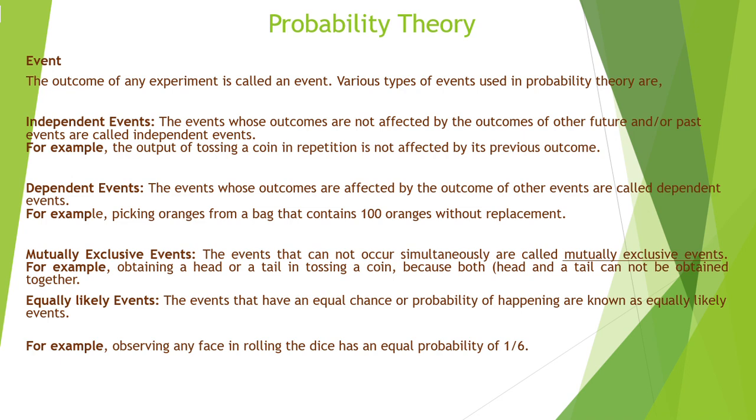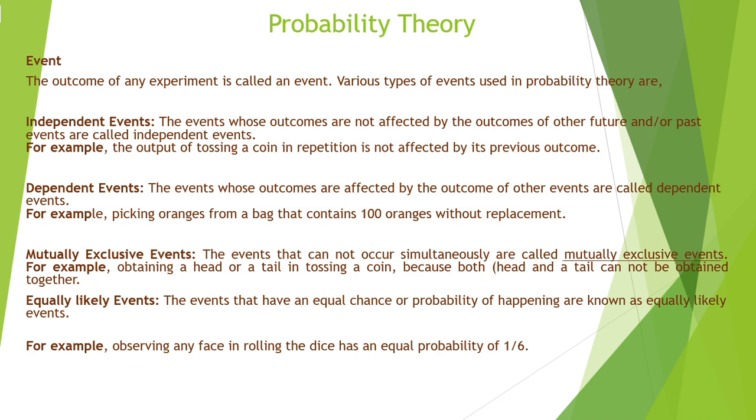Correct? Dependent event. What is a dependent event? The events whose outcomes are affected by the outcome of other events are called dependent events. For example, picking oranges from a bag that contains 100 oranges, without replacement. So if we do that without replacement, the next time we bring one more orange from the bag, that will affect the events. That will depend on how many oranges we have drawn from the bag last time. So that is called a dependent event, right? The outcome depends on the previous events.